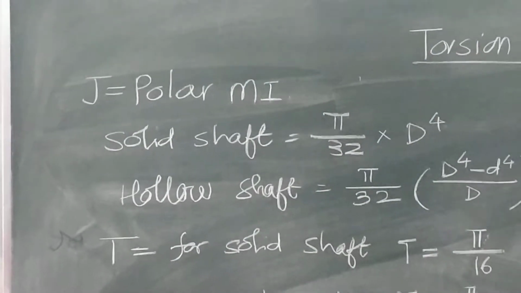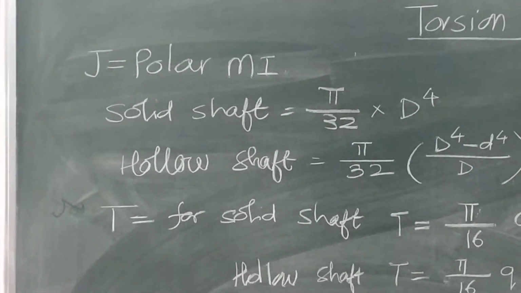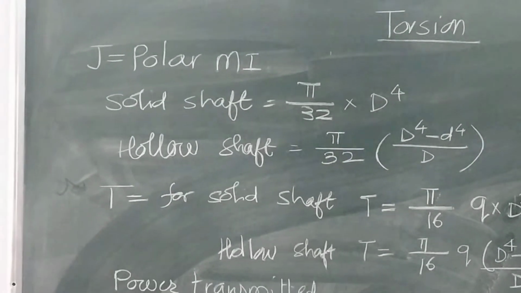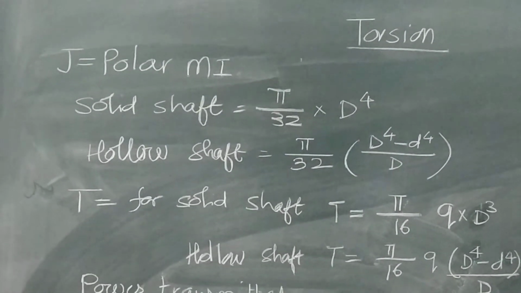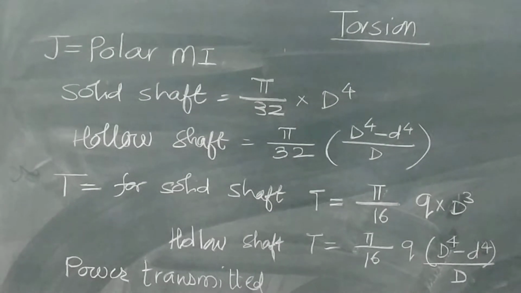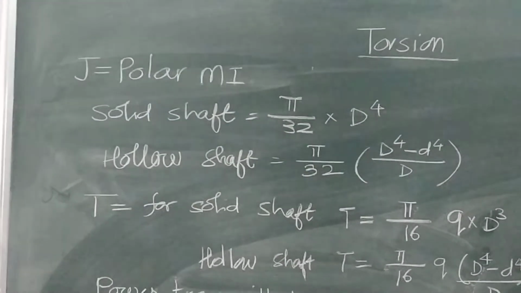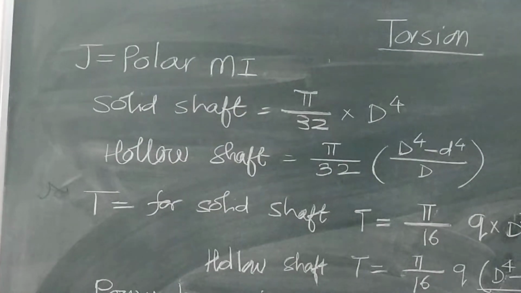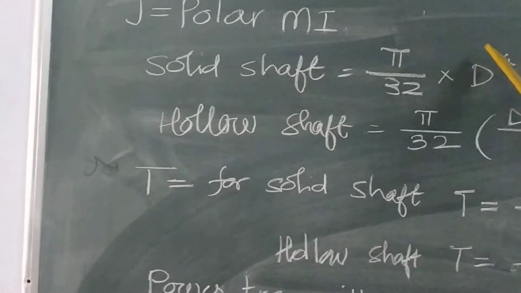Let us also consider J, the polar moment of inertia. Let us understand what is polar moment of inertia for solid and hollow shaft. For solid shaft, it is Ixx plus Iyy. So, pi by 64 d raised to 4 plus pi by 64 d raised to 4. Because Ixx and Iyy are the same, it is pi by 32 d raised to 4. You have to learn this by heart.